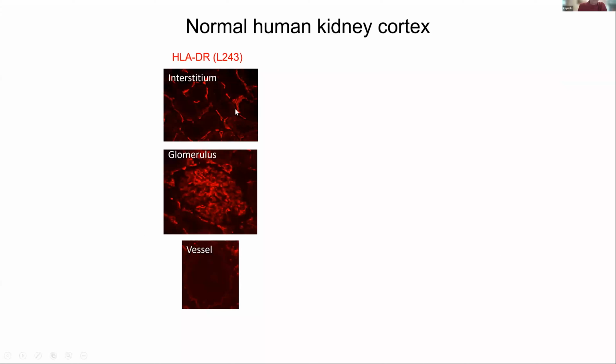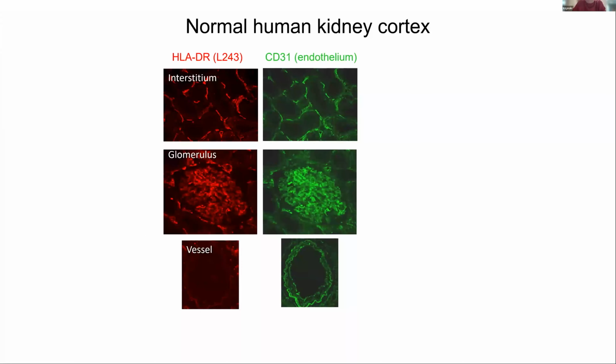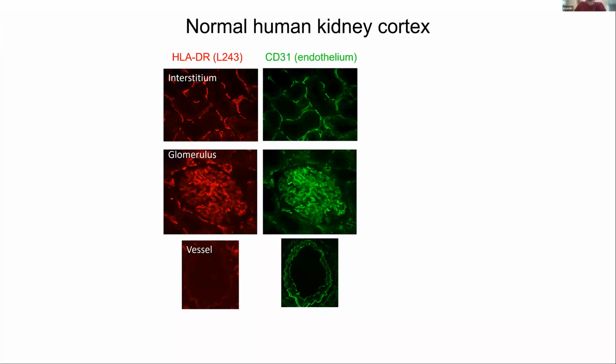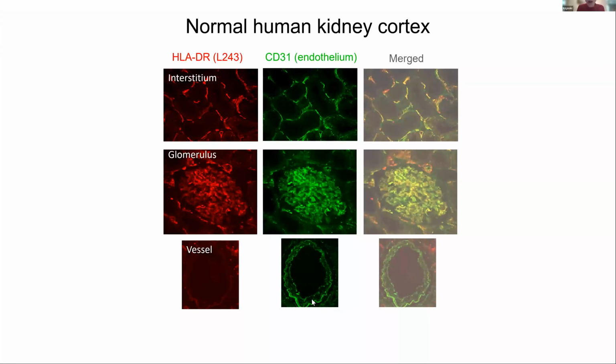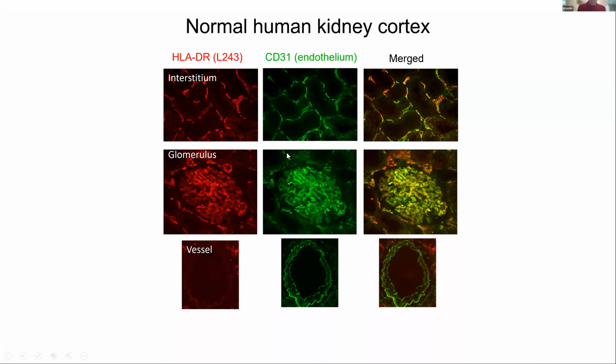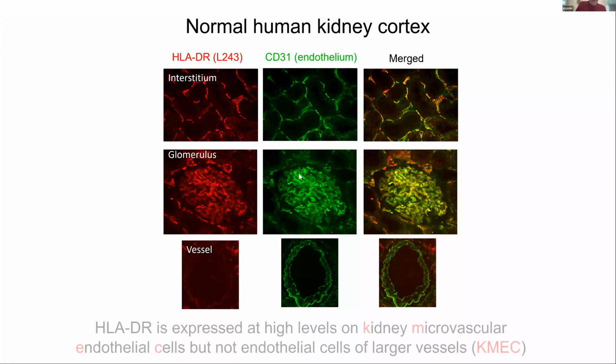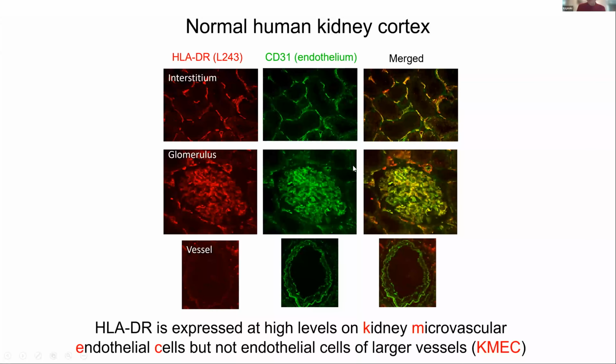Very bright staining in the interstitium and the glomerulus, but not in the large vessels of the kidney. And when she put a co-staining antibody there for endothelial cells, the pattern was the same. So if you merge the image, indeed, what you found is that there was very high expression of this HLA-DR on endothelium. And so these kidney microvascular endothelial cells, but not those of the larger vessels, express HLA-DR. And this was scary to me because it shouldn't really happen. And I'll tell you why.